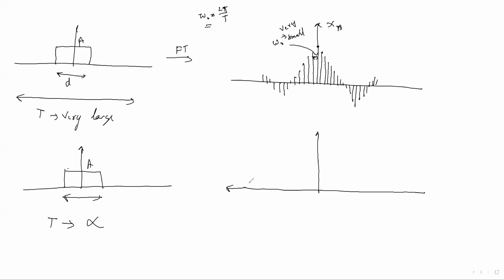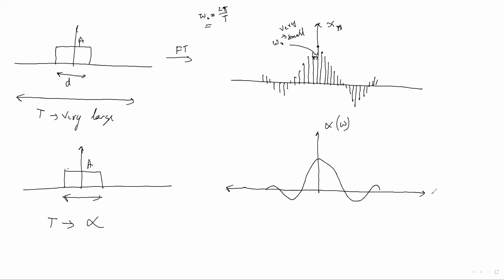What will be the value of omega naught? That is 0. And the waveform will get a continuous form. Understand? This is the X of omega. Now you can write, this is the X of omega, it is in continuous form.